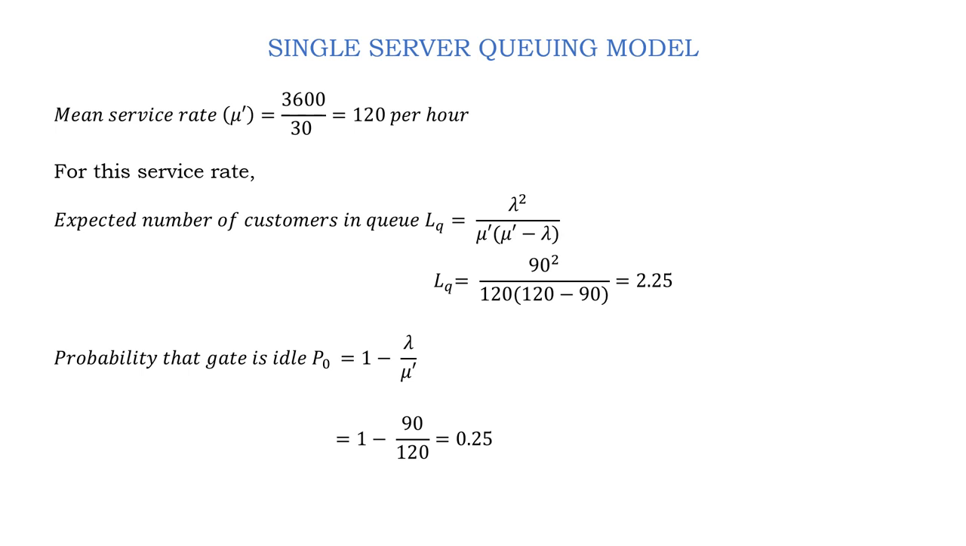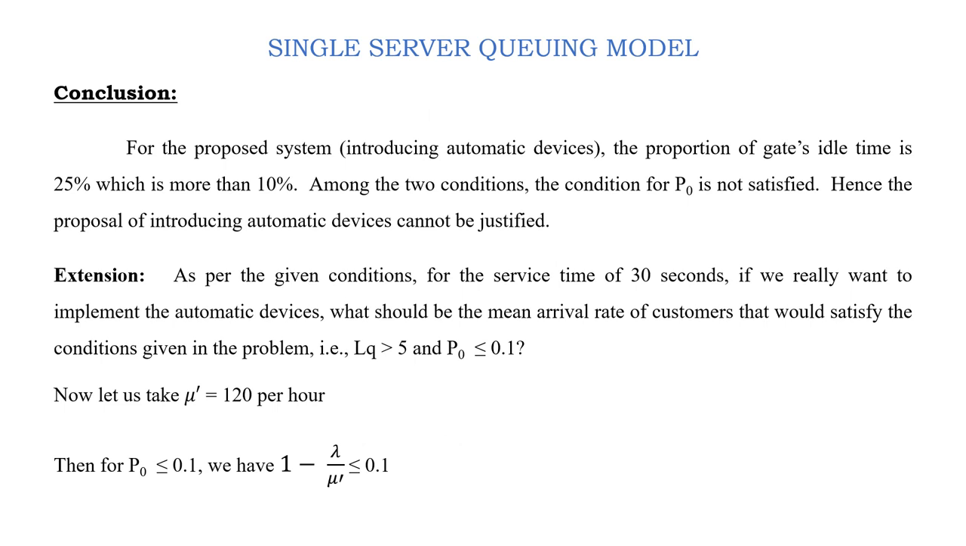Anyhow, we are interested in the probability of the idle gate, which is equal to 1 minus lambda by mu prime, which is 0.25. That means 25% of the time the gate will be idle. So we can conclude that for the proposed system, that is introducing the automatic devices, the proportion of gate idle time is 25%, but it should not exceed 10% according to the given problem.